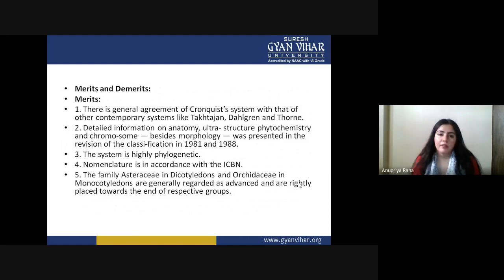Phylogenetic means the similarity between the divisions is very high. Nomenclature is in accordance with the ICBN. So the nomenclature used here is the ICBN nomenclature, the International Code of Botanical Nomenclature.